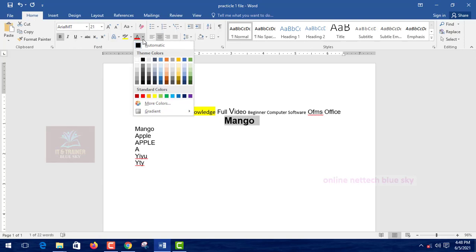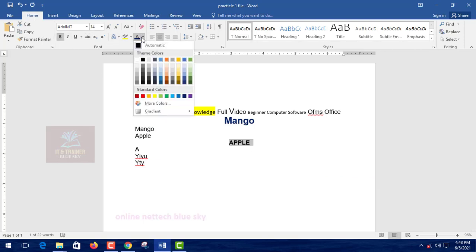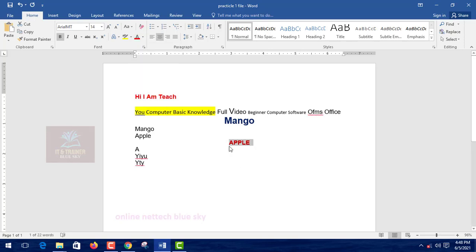I want some color on this, okay. So this is the mango word, and any word you are using, like apple, I want on the center side. You can see just here I want it dark and red, okay, a red word. You can see just apple. So this is one type of